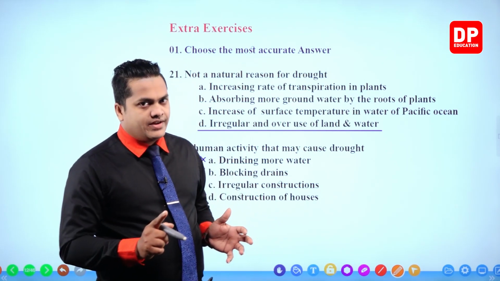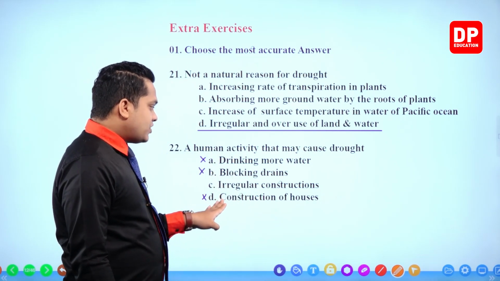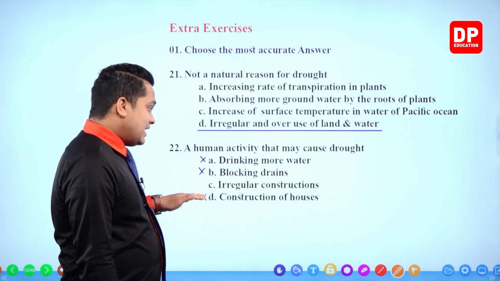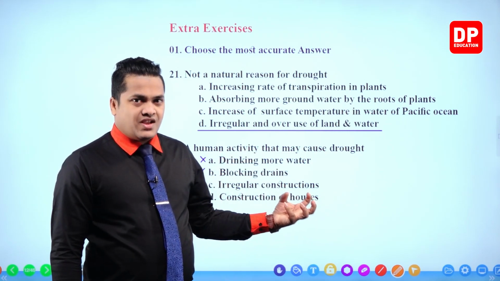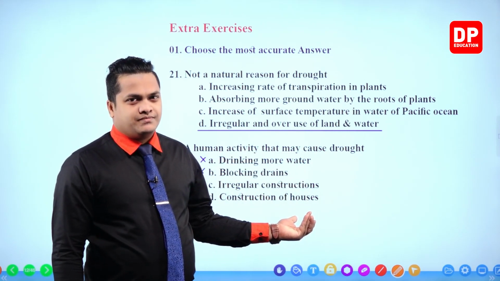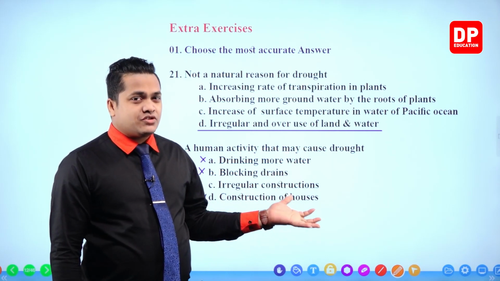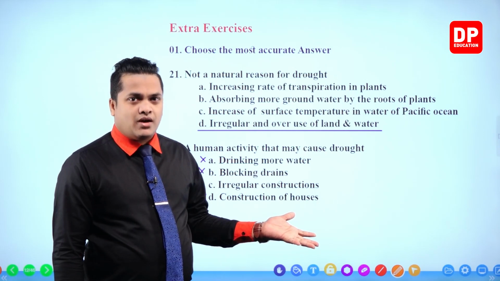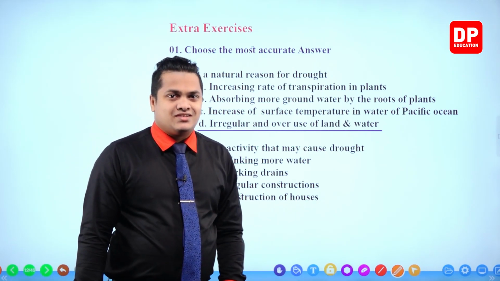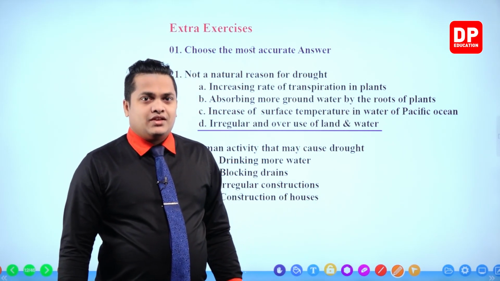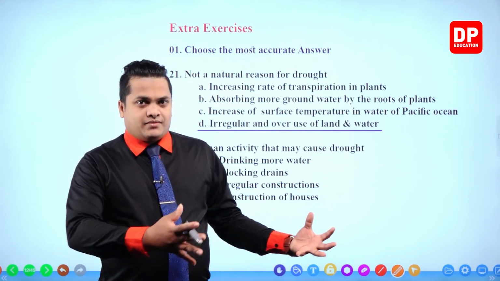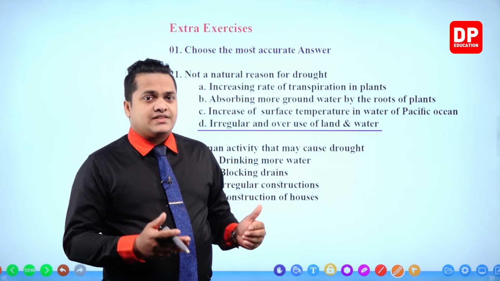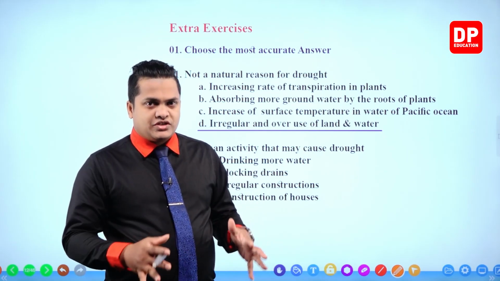But however, my dear children, if you are going to construct several houses with irregular constructions, now that's going to be a problem. If the constructions are irregular, then a drought may come, right? Let's imagine that there is a certain reservoir. Then people are going to fill this reservoir with soil.